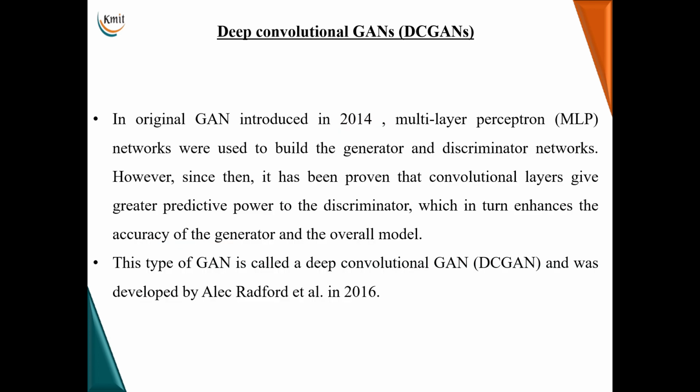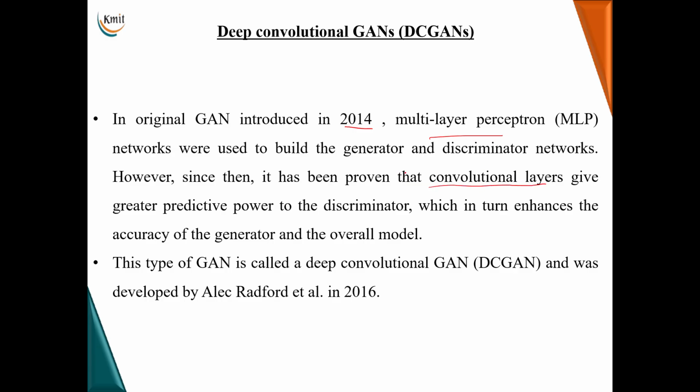Coming to the next topic, called deep convolutional GANs. As I told you, GAN was introduced in 2014 using a multi-layer perceptron model, but to improve the accuracy of the generator and enhance the discriminator, convolutional layers were used to build these GANs.